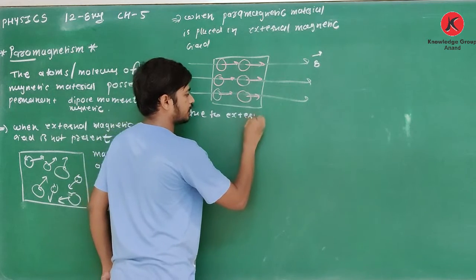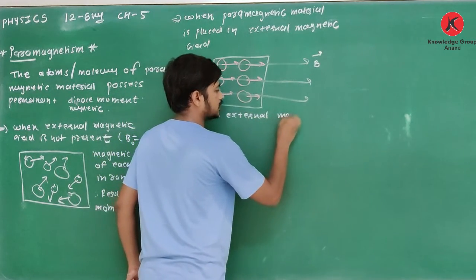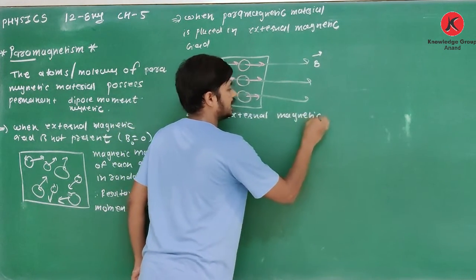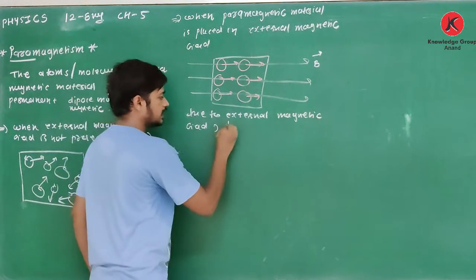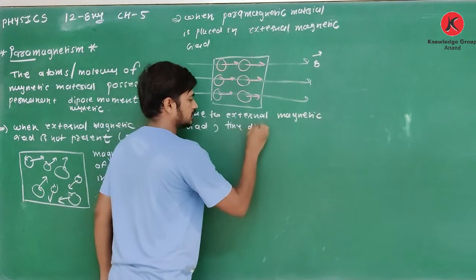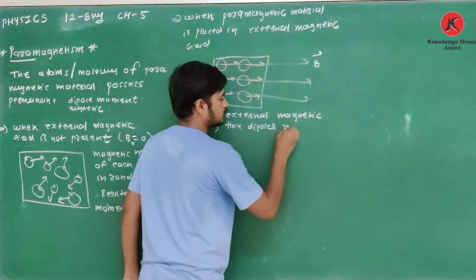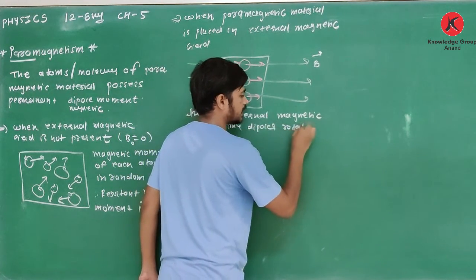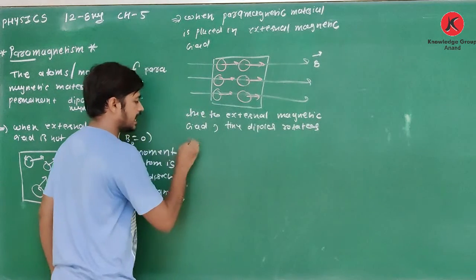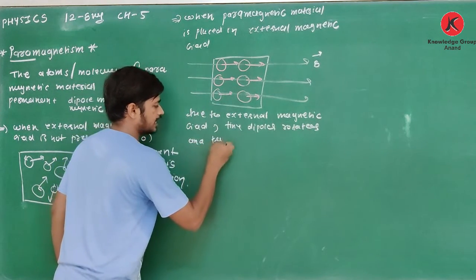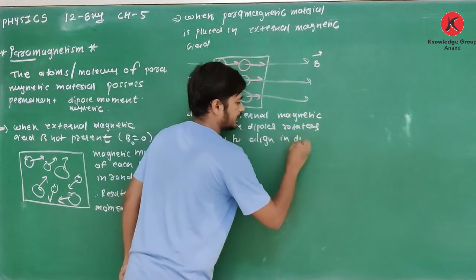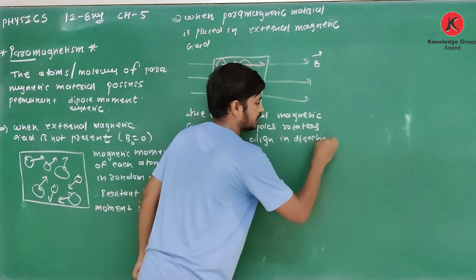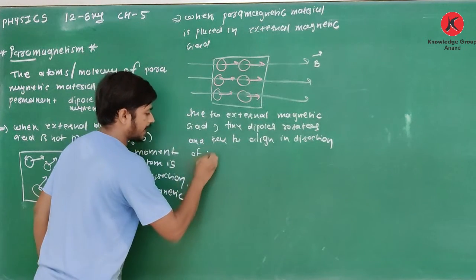Due to the external magnetic field, these tiny dipoles rotate and try to align in the direction of the magnetic field.